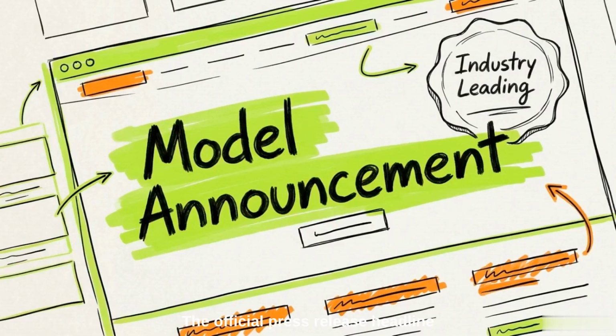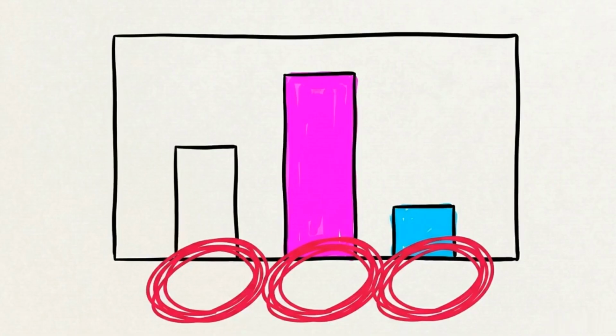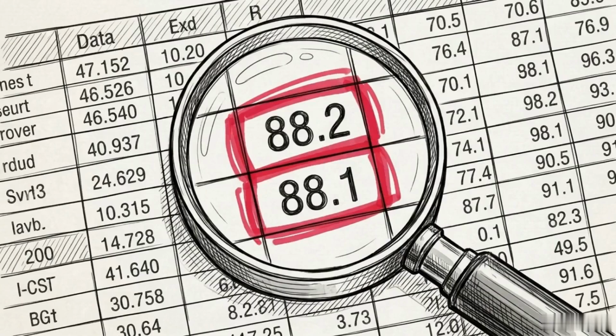The official press release headline claims Shieldstral matches or outperforms guard models up to 7 times its size. The announcement's charts rely on formatting that omits axis values, data labels, and baseline names. The actual numbers buried in the Hugging Face model card tell a different story. Qwen 3 Guard 8B edges out Shieldstral 88.2 to 88.1 on the WildGuardTest.